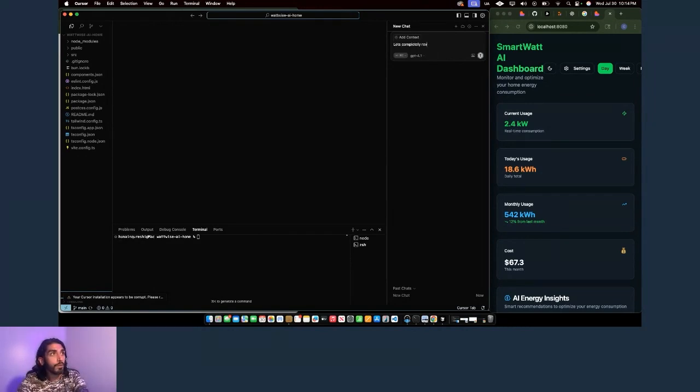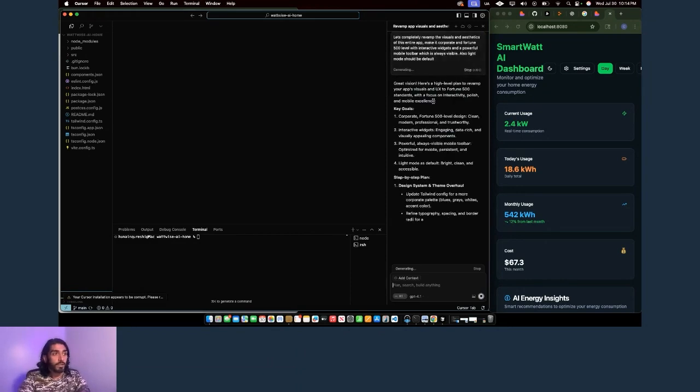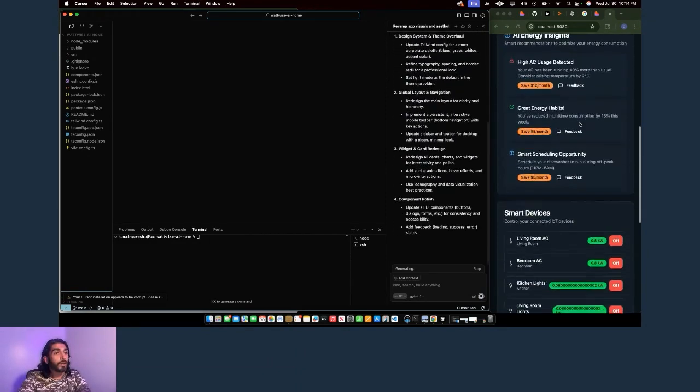Let's completely revamp the visuals and aesthetics of this entire app. Make it corporate and Fortune 500 level with interactive widgets and a powerful mobile toolbar, which is always visible. Also, light mode should be default. So I'm just going to feed it. So now this prompt agent is going to literally start going and adjusting this app here in real time.